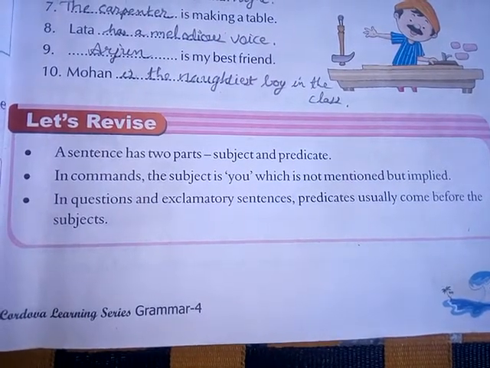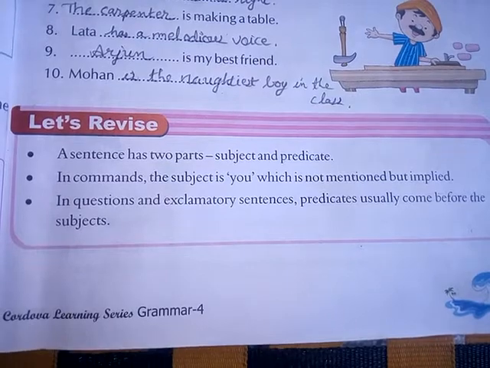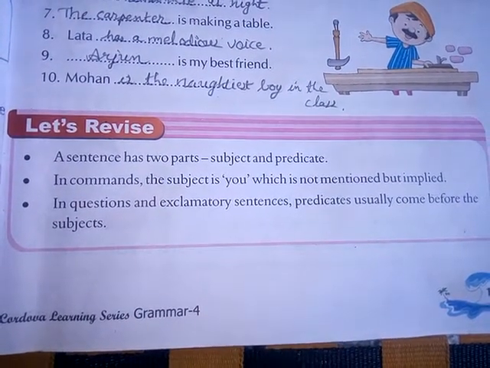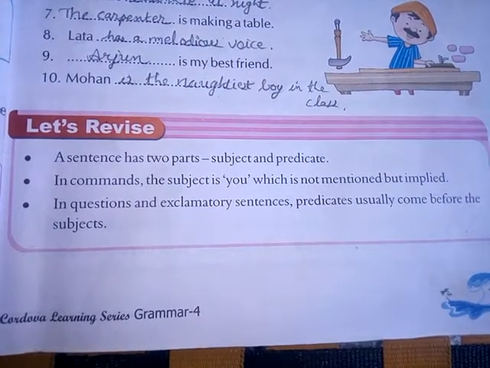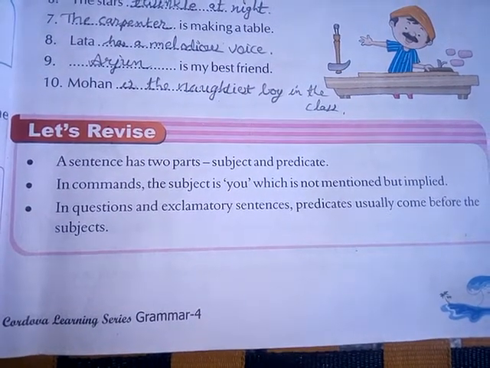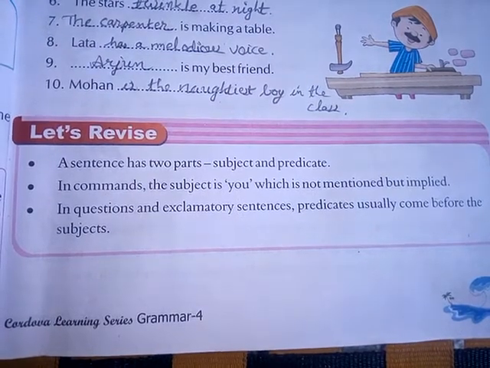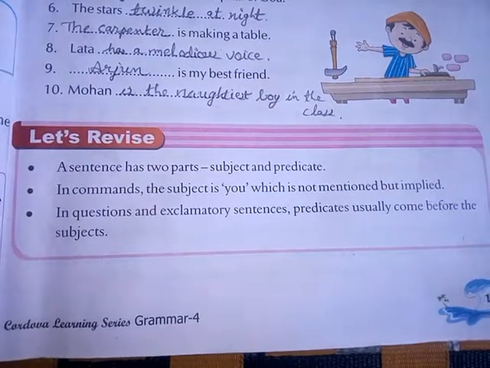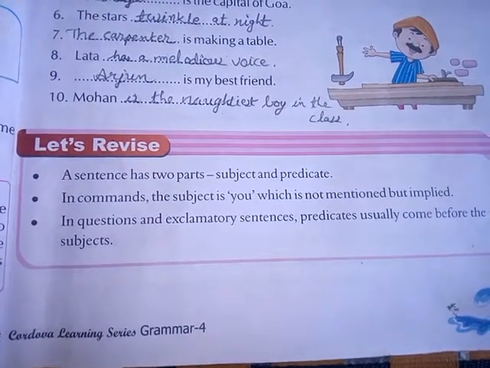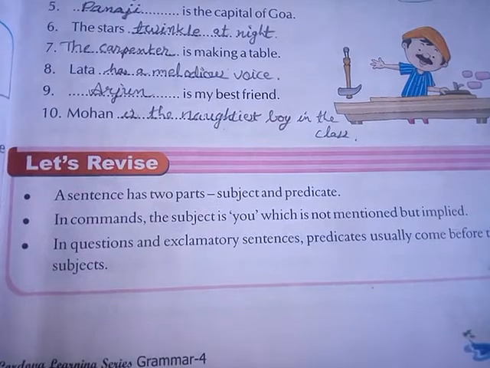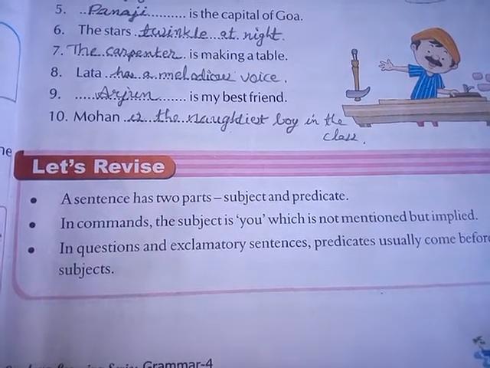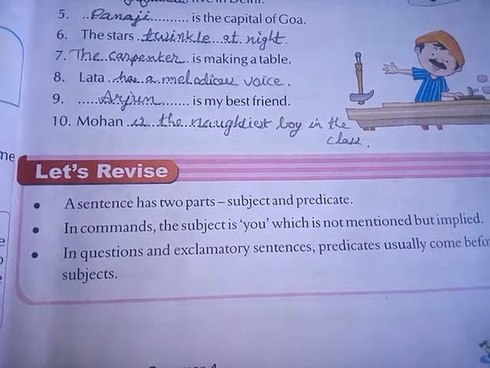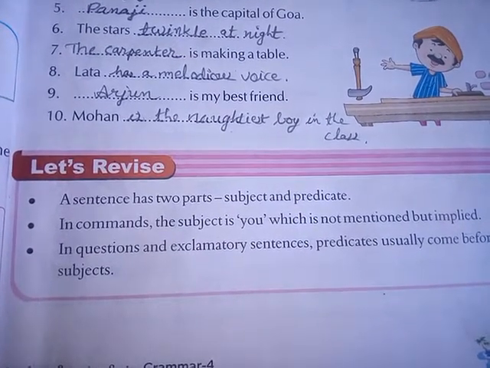Now let's revise. A sentence has two parts, subject and predicate. In commands, the subject is you, which is not mentioned but implied. In questions and exclamatory sentences, predicates usually come before the subjects. So dear students, here we have completed the chapter. Whichever exercises you can see in the textbook, A, B and C, you have to write down in your textbook or in your notebook.